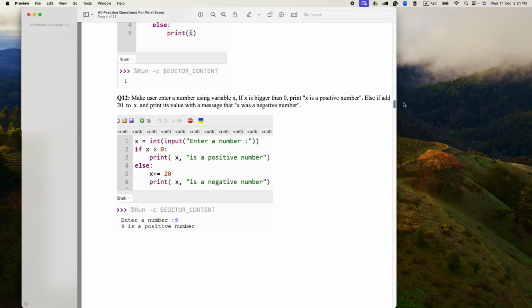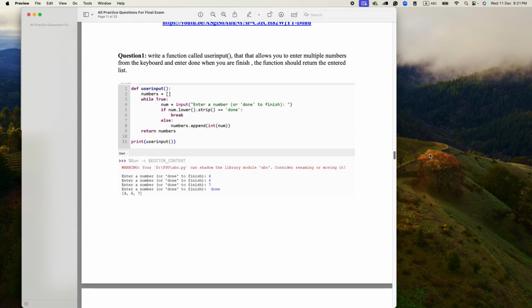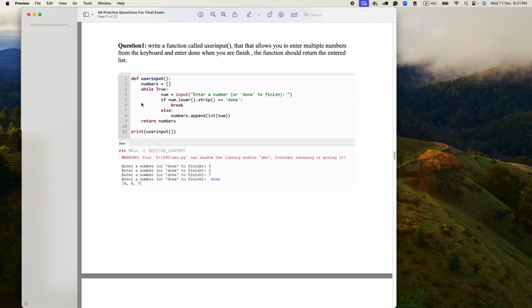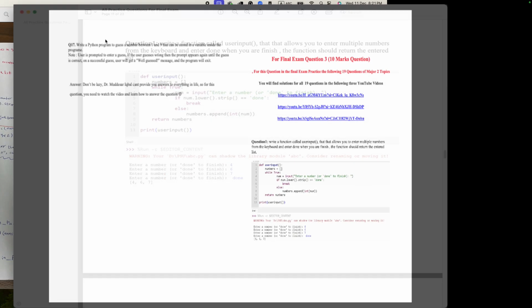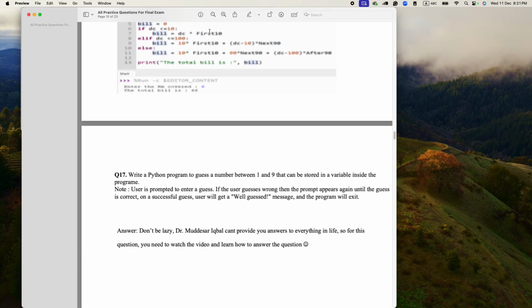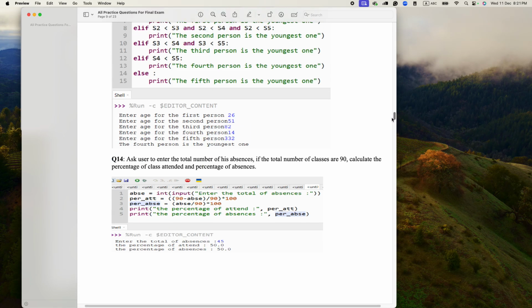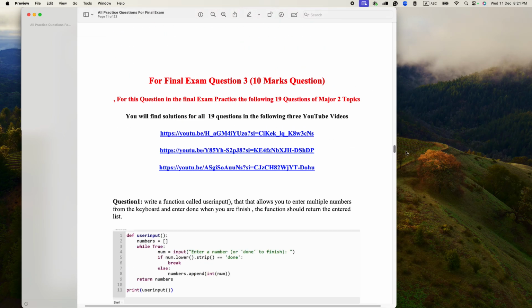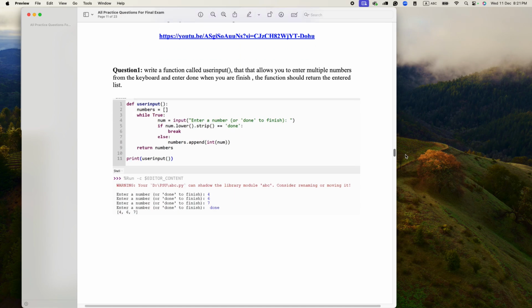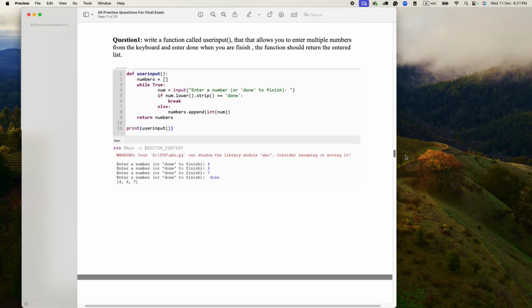Let's go back to those questions here. This is question 3. You write a function to ask the user to enter the list from the keyboard.